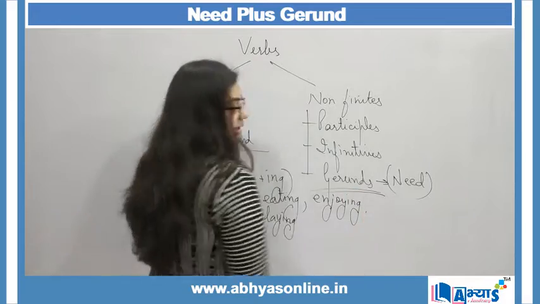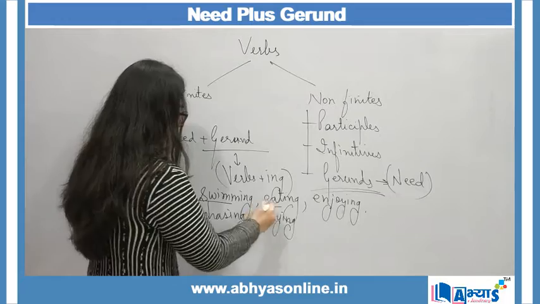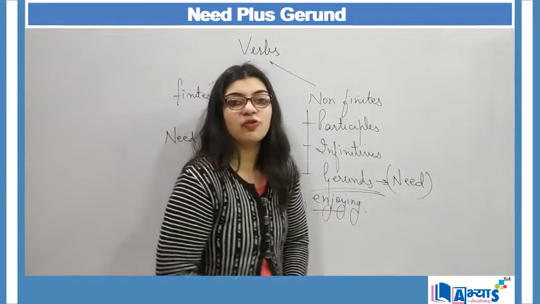So every word which ends with ing, from swim, eat, enjoy, purchase, play, all these are examples of verbs.